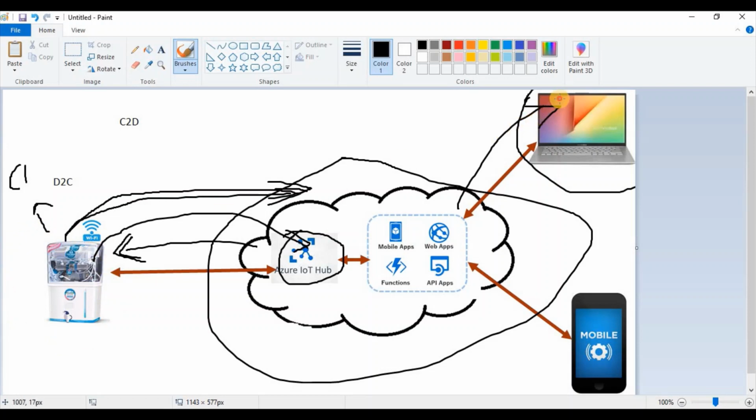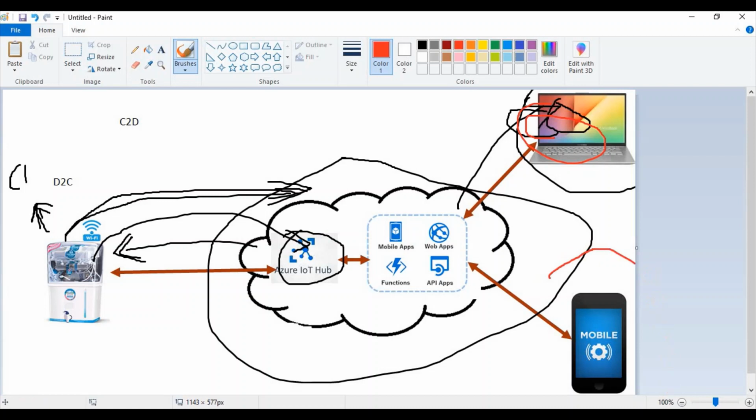So now the company can see from their home or anywhere in the world that this purifier is not working properly, and they can send their engineers. Most things they can control remotely. If they want to restart some of the components, they can do it remotely from here. Let me change the color. They can remotely do it from here.